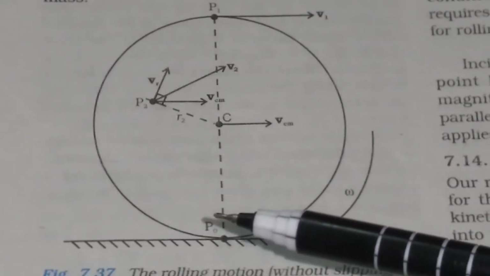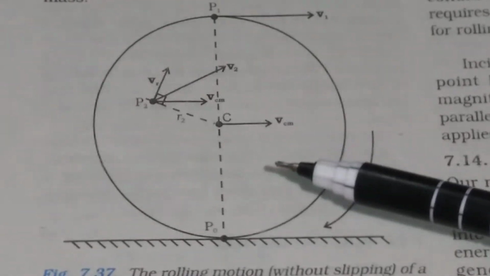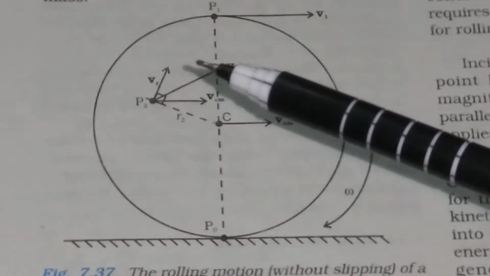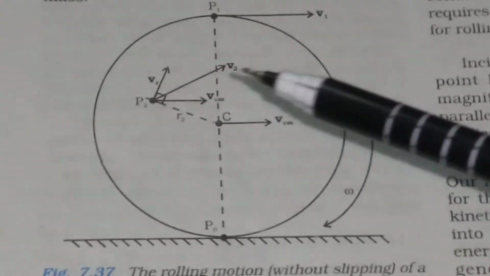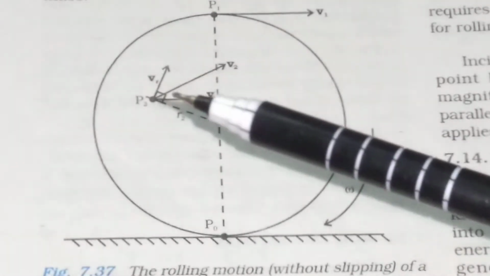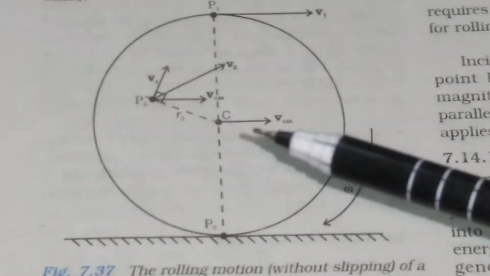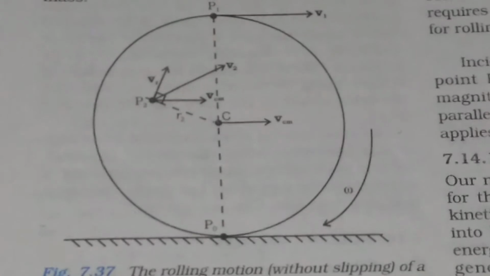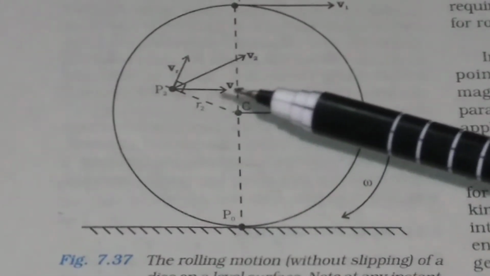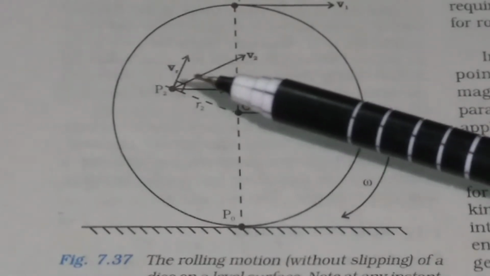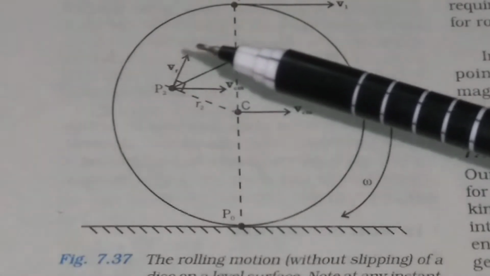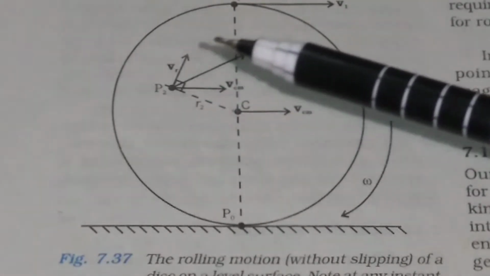One is the translational velocity, that is the VCM, and another is the linear velocity VR on account of rotation. And the resultant velocity at any point is equal to the vector sum of the two velocities, that is the vector sum of VCM and the velocity VR.